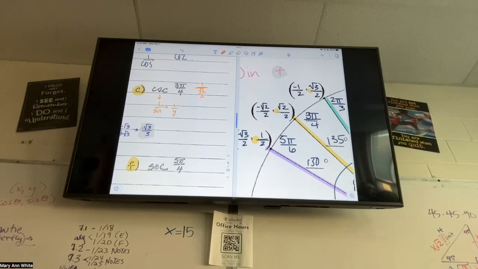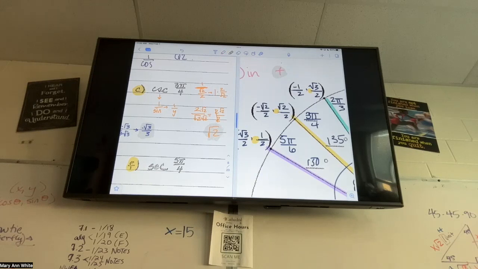Just multiply by the reciprocal of the denominator. So that's 1 times 2 over root 2, which is just 2 divided by root 2. Now I'm going to ask you to rationalize it, so multiply by root 2 on top and bottom. I get 2 root 2 over 2. And then I've got a 2 on top and bottom, so those cancel. So my final answer here is just root 2.